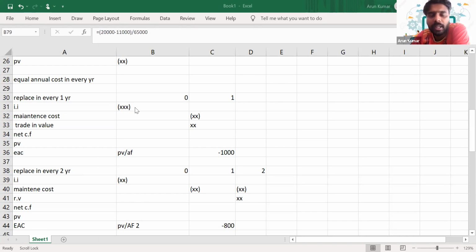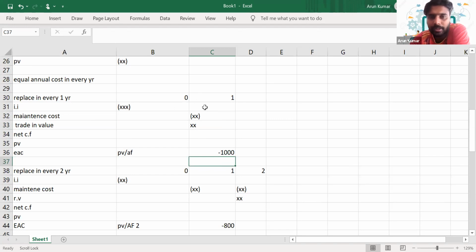So let's say the replacement is happening in year 1. Then we consider the initial investment, the maintenance cost, and the trade-in value. The maintenance cost will be an outflow; if you use it for 1 year, we incur the maintenance cost of year 1. The trade-in value is the resale value you can get if you replace this asset in year 1. Then we'll calculate the present value of this cash flow.